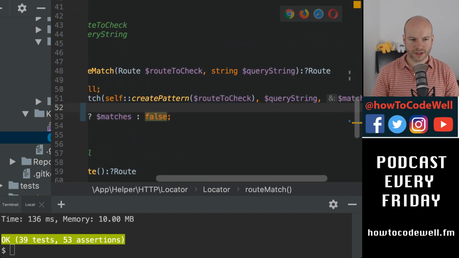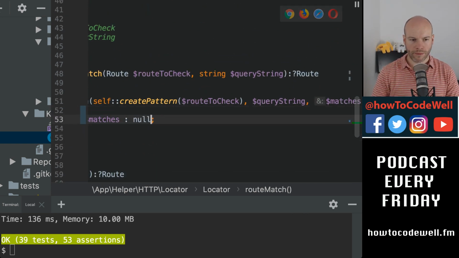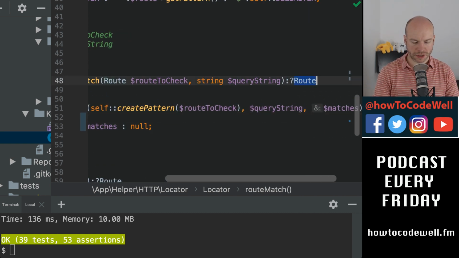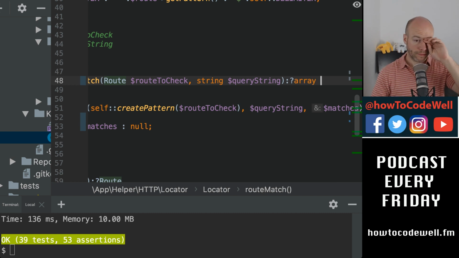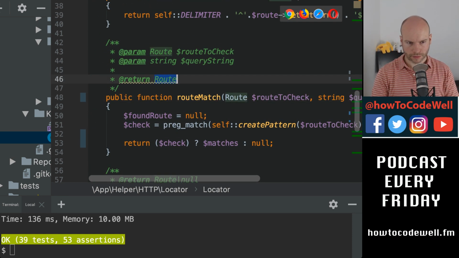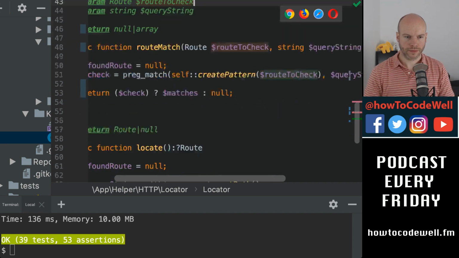So this is going to be, or null. Let's just return null. That's probably better, isn't it? Because then what we can do is it returns null or it returns an array. So null or, whoops, array. Like so. Okay.